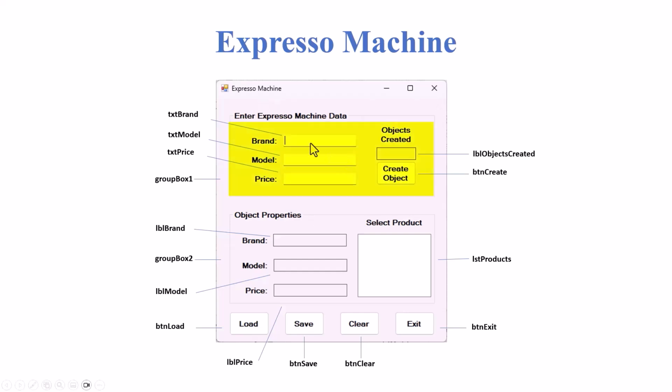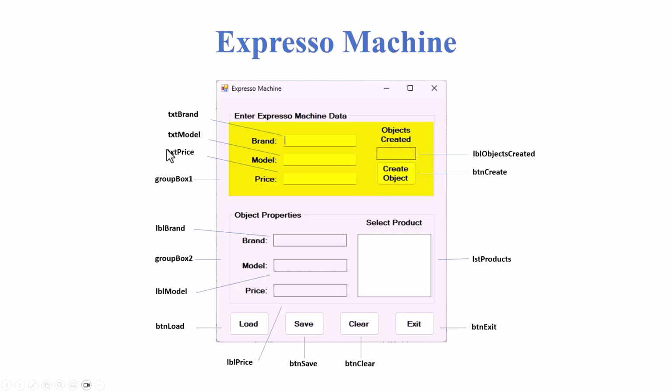We've got this area up here where we can create the objects by hand. So we'll put in a brand, model, and price right in here. Hit the create object, and bang, it goes into the list. We can do this over and over again as many times as we want. There's nothing to stop it this time. We have no fixed boundary. We're going to allow it to do anything.